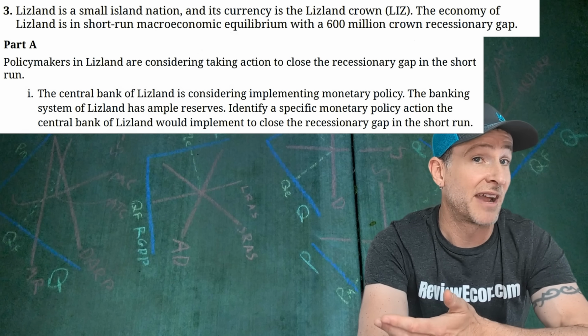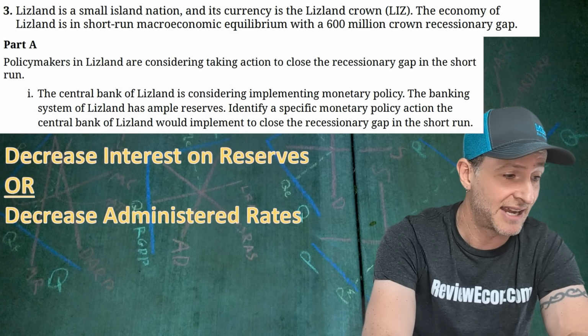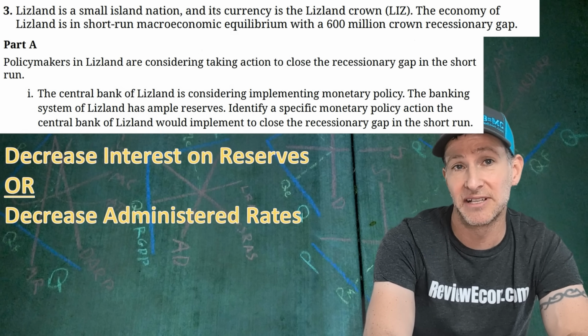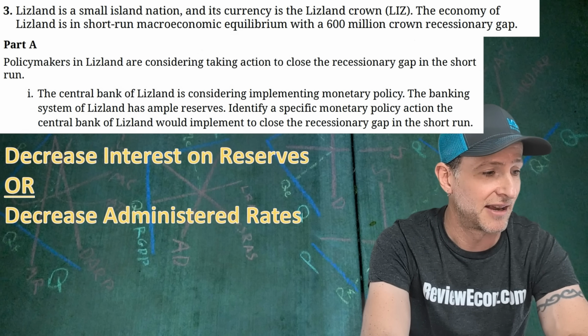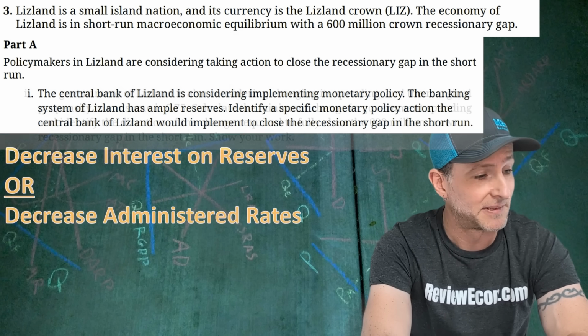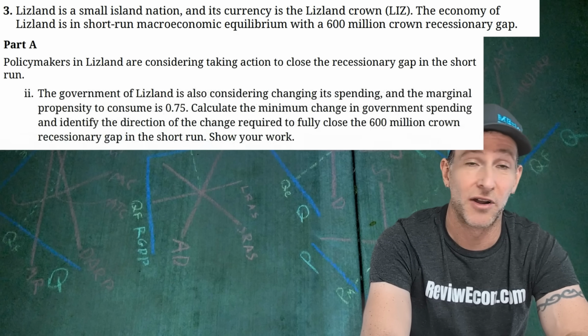Now, when we have ample reserves, there are 2 possible things you could say here. That is either decrease interest on reserves, or you could say decrease administered rates. Either of those, I think, are going to get a point, but that decrease is going to help close that recessionary gap. On to part A-II.